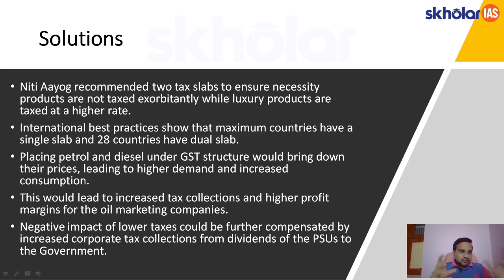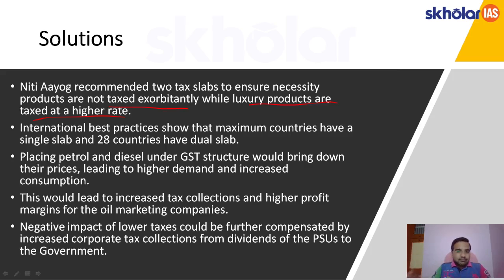Let's see what the solutions for these issues are. One is that the Niti Aayog has recommended there should be two tax slabs to ensure necessity products are not taxed exorbitantly while luxury products are taxed at higher rates. For example, necessities like milk, food, medicines are not taxed exorbitantly while luxury products like jewelry and other sin goods like tobacco and alcohol are taxed high.